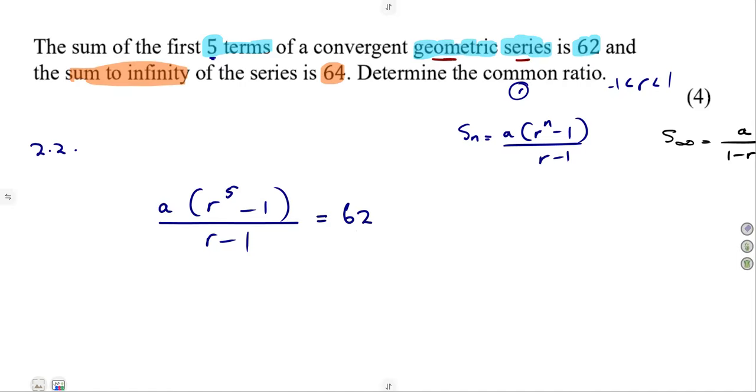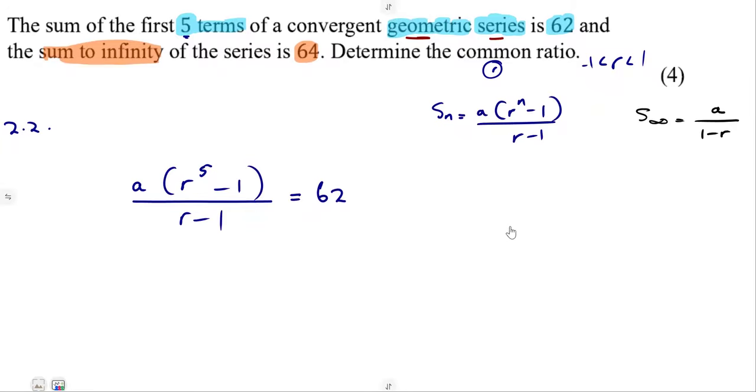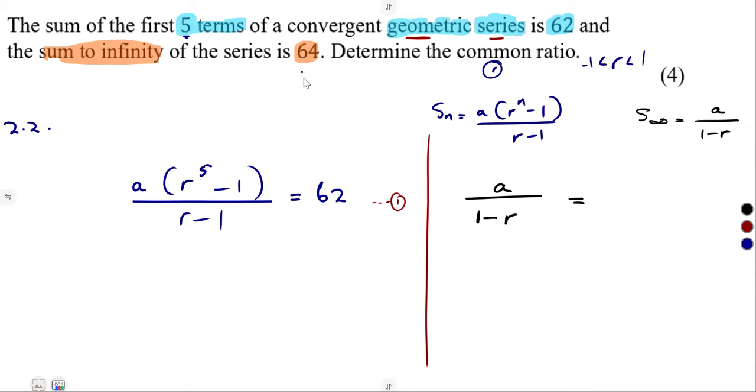And equate to 62, like that. So it's an equation that we have formed. What about the sum to infinity? Before we can move on, this is our equation 1. From the sum to infinity, it's going to be a over 1 minus r. We do not have a, we do not have r. So that's a over 1 minus r is equal to what? We are given it as 64. So these are two equations.